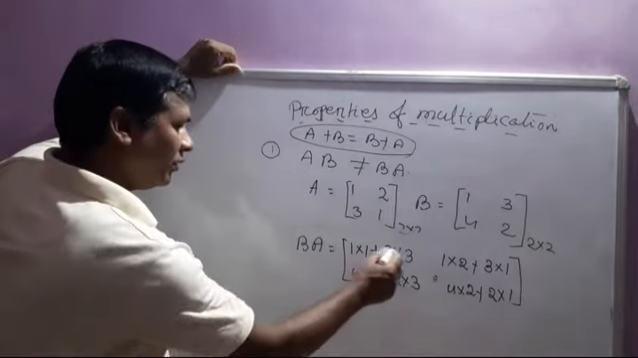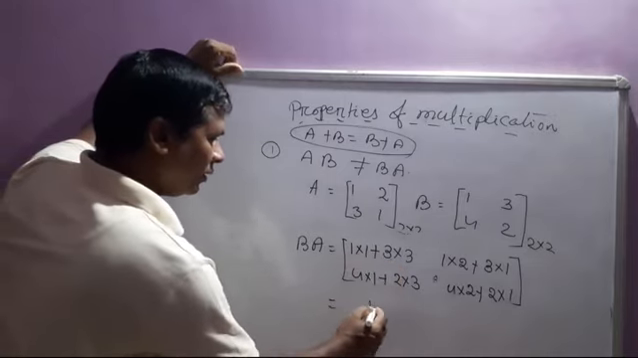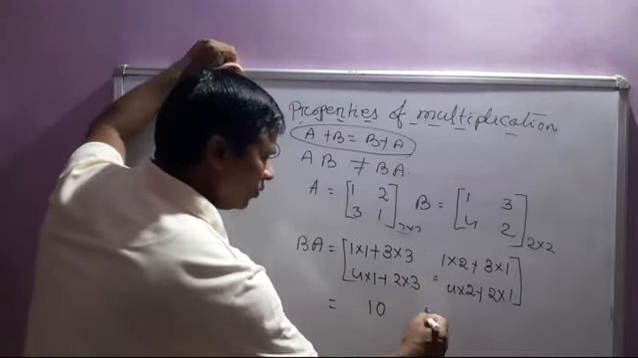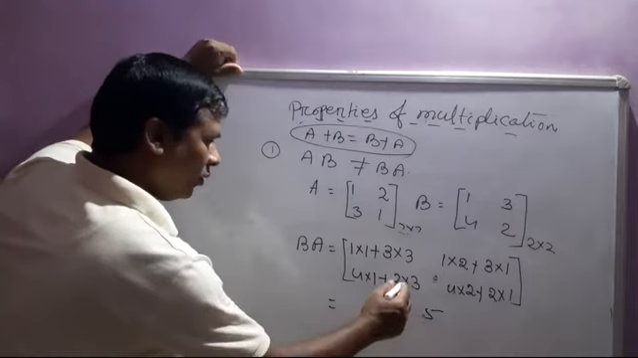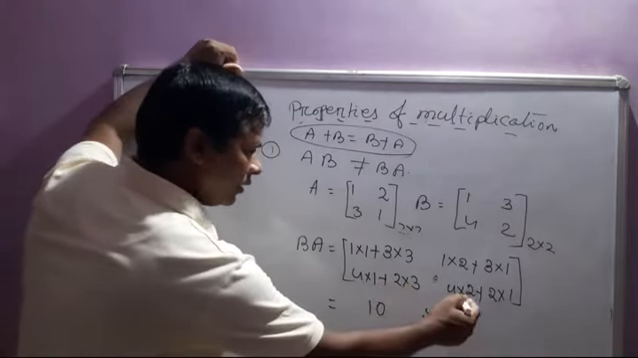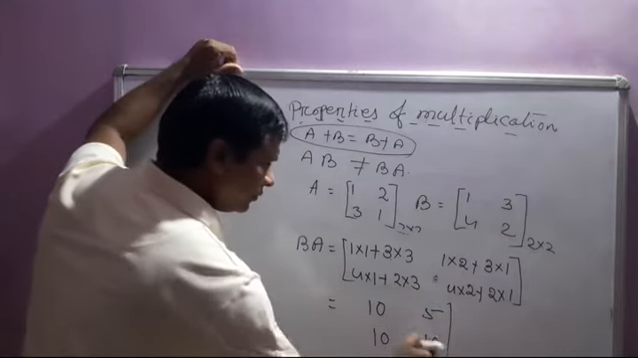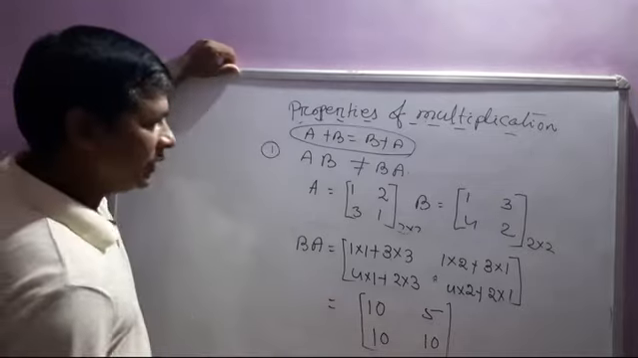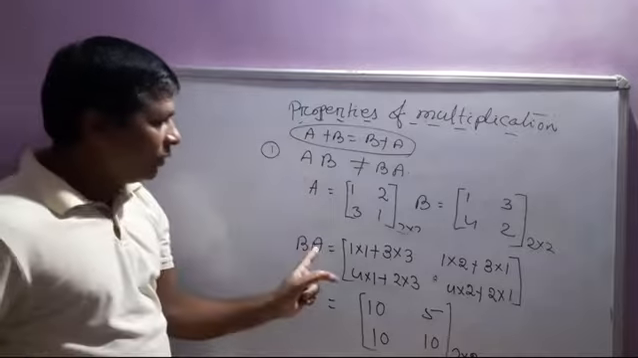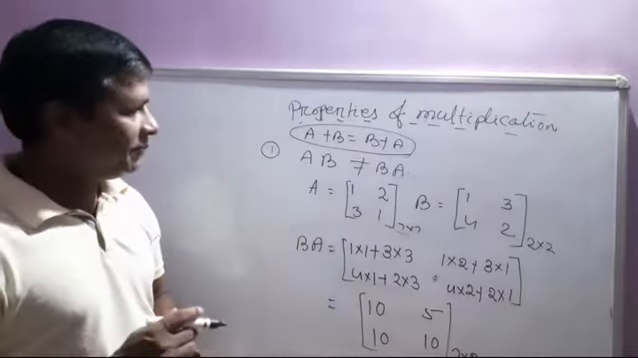So this is equal to 9 plus 1, 10. Then 3 plus 2, 5. Then 4 plus 6, 10. Then 8 plus 2, 10. That is equal to a 2 cross 2 matrix, or 2 by 2 matrix. In this case AB not equal to BA.